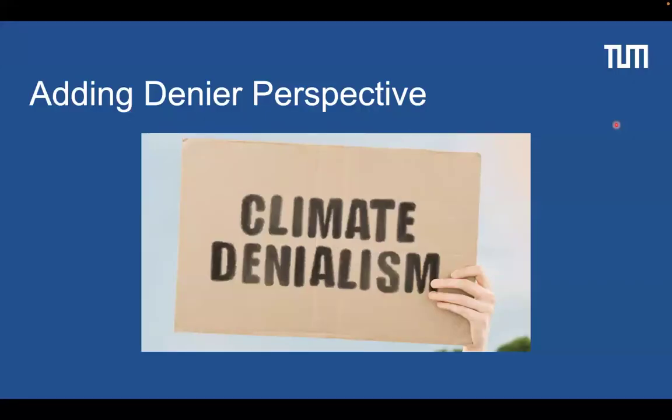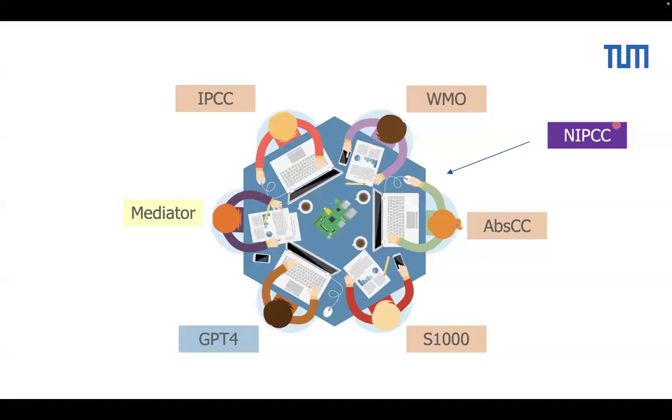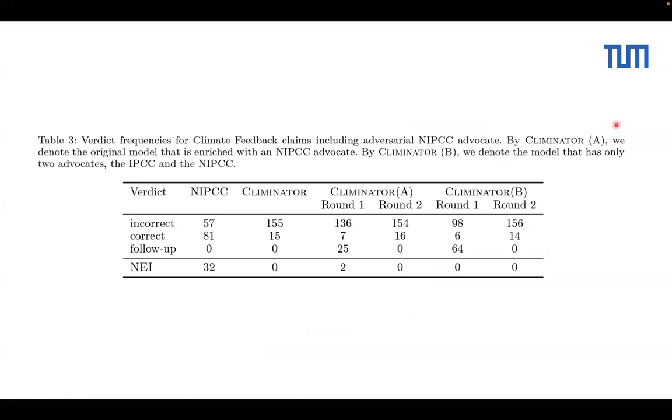An interesting thing they also experimented with is that they added a denier perspective into the table. NIPCC is actually, you can think of it as the opposite of IPCC. So they are climate change deniers. They also put them into the Climinator model.